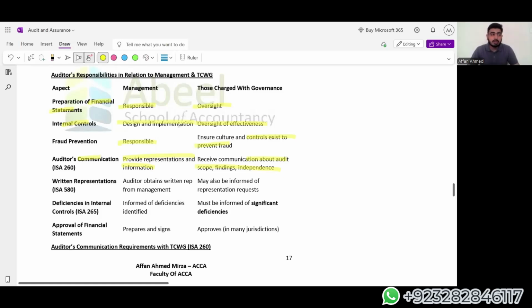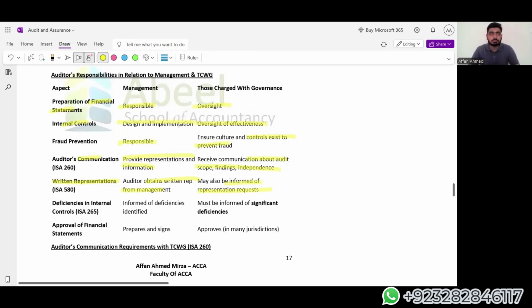As we will discuss, it will affect the audit opinion in multiple ways. Now, written representation is where the auditor obtains a written representation from management that the responsibilities identified above are being fulfilled by the management and nothing has been left to someone else or the auditor. The TCWG may also be informed of representation requests according to any activities that were happening in the organization.